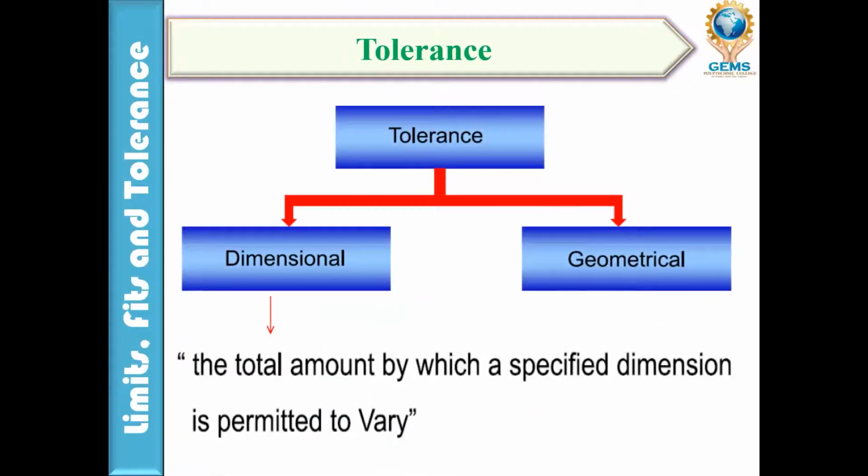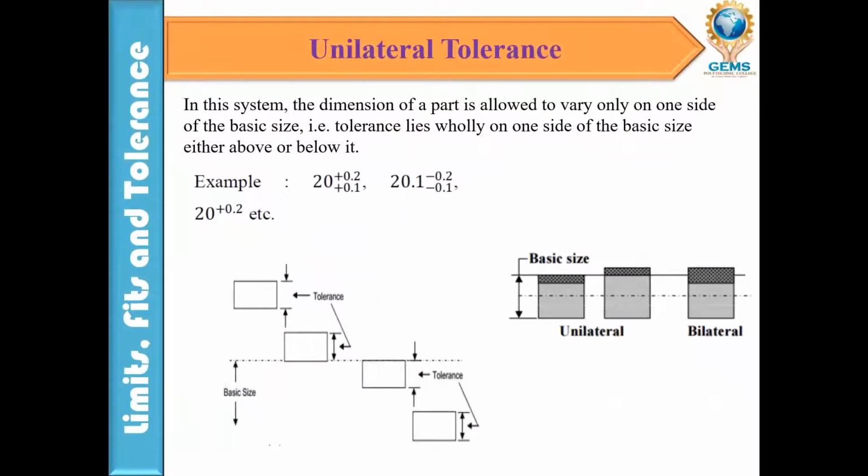So tolerance may be dimensional or geometrical. It is the total amount by which a specified dimension is permitted to vary. So what is unilateral tolerance? In this system, the dimension is allowed to vary on only one side of the basic size. The tolerance lies wholly on one side of the basic size, either above or below it.